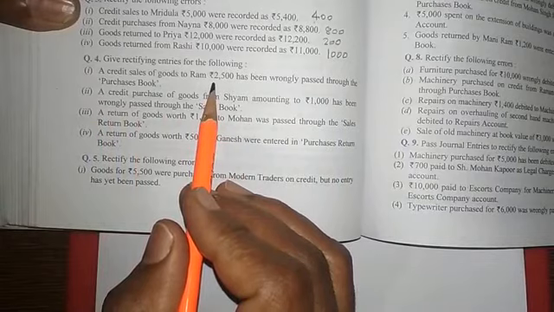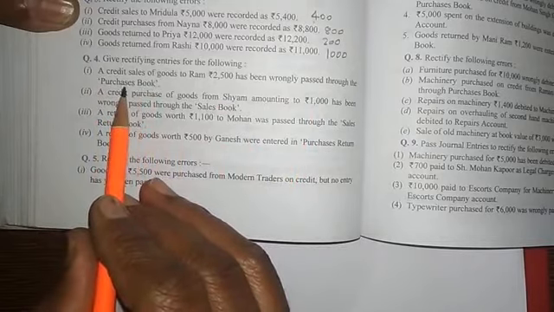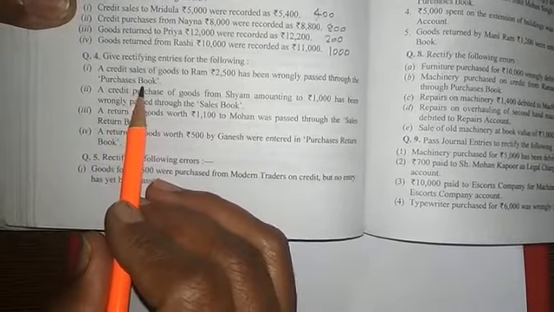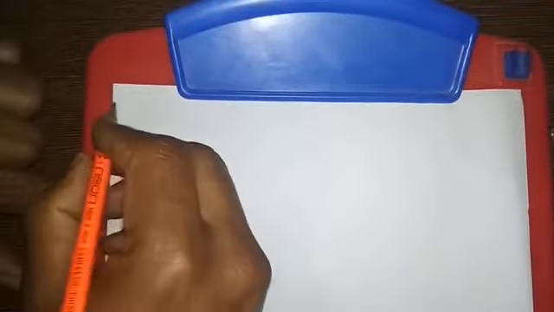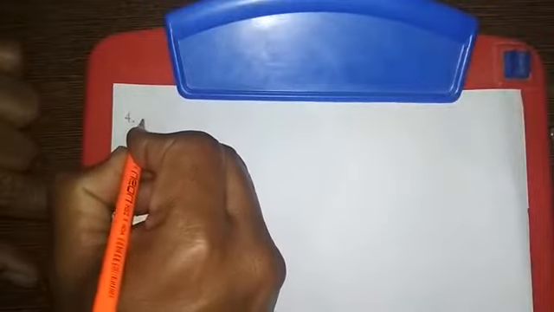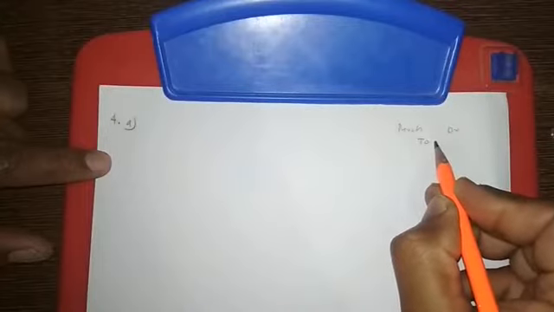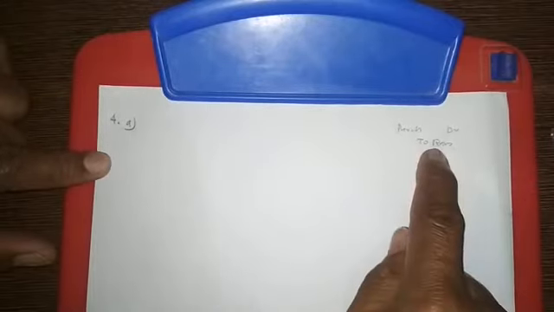Then to find the answer, first of all, the purchase entry which we passed, we need to cancel. So for cancelling the entry for the purchases, we have to do the opposite of that entry. I am giving the answer here, listen. Question number 4, in that A. When you are writing the journal entry for purchases, purchase account we are debiting and personal account we are crediting. The name of the personal account is Ram. So this is the journal entry we passed. So we have to cancel this one.